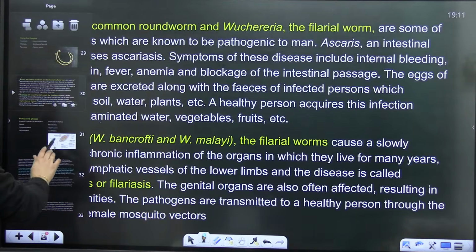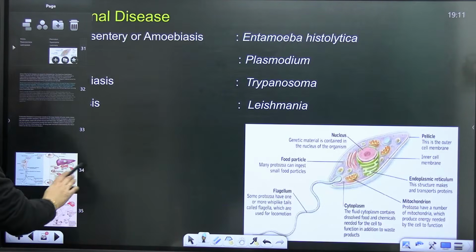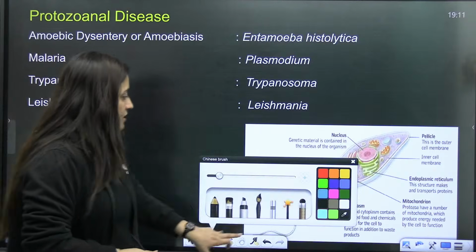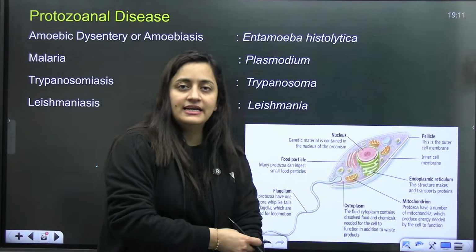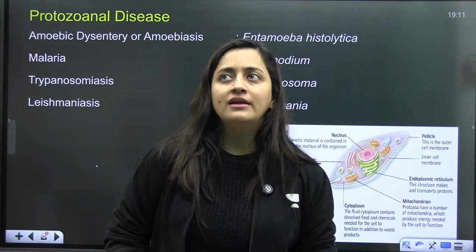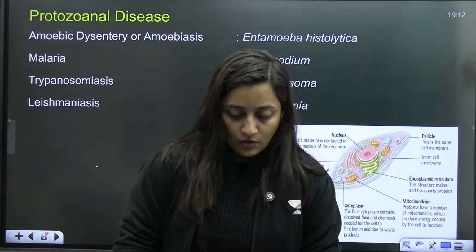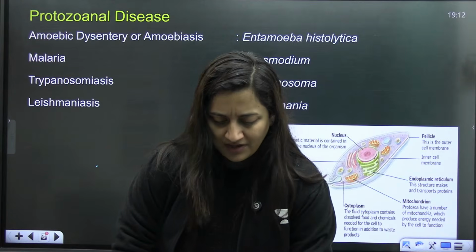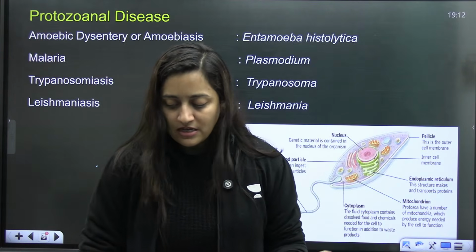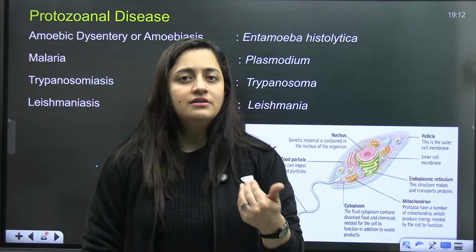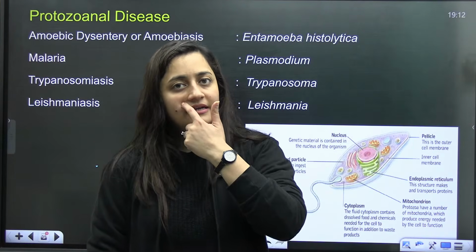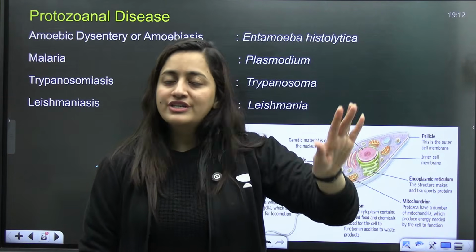In that table, guys, you will get everything. So now we will talk about the protozoal disease, where we have to discuss malaria in detail, number 1. Number 2, we will discuss AIDS and cancer in detail. Whatever we have read so far was related to the pathogens that are causing the disease and the symptoms. So just keep it in your mind.